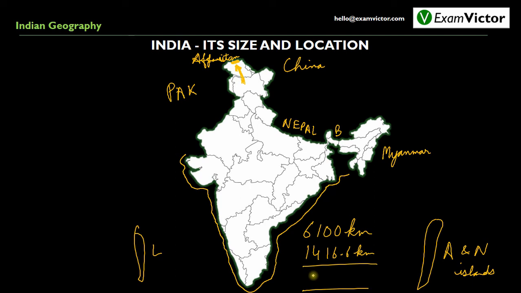So the length of coastline of India is approximately 7516.6 kilometers. Now this is a very important number. Questions are directly asked and there are four options given from which we have to select the best option. And the best option is the closest one. So sometimes it is asked and the answer is 7520 kilometers being the closest option.